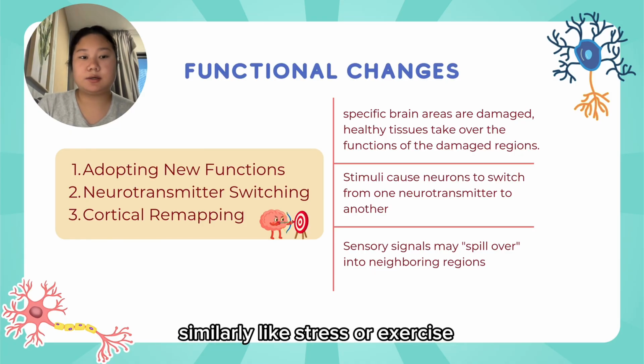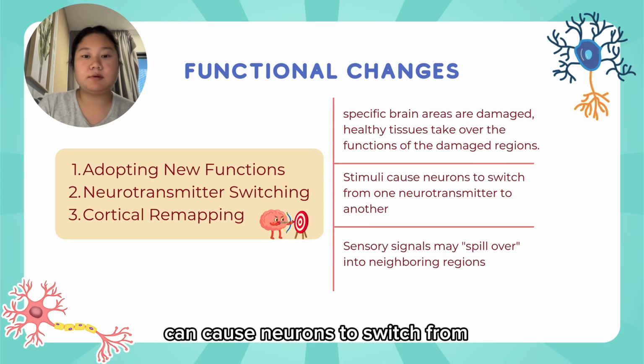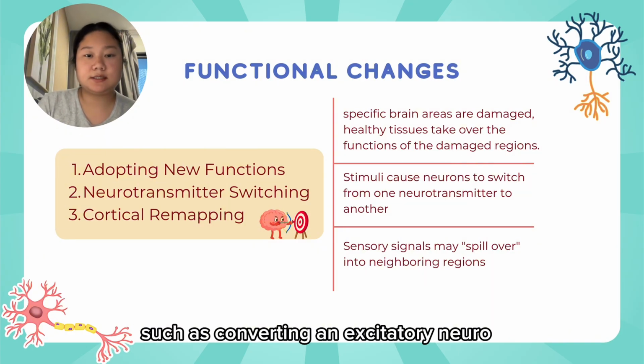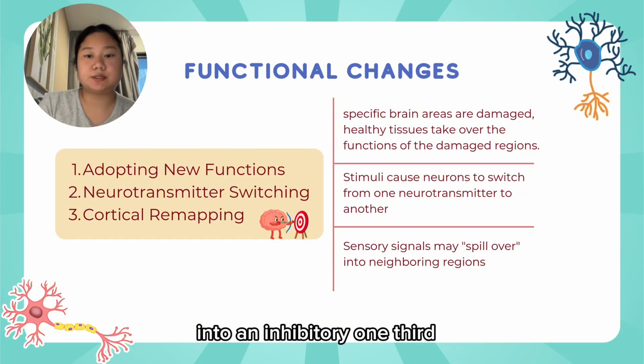Second, neurotransmitter switching. Stimuli like stress or exercise can cause neurons to switch from one neurotransmitter to another, such as converting an excitatory neuron into an inhibitory one.